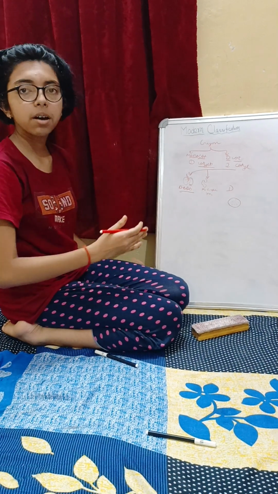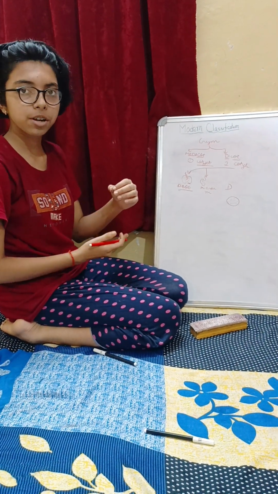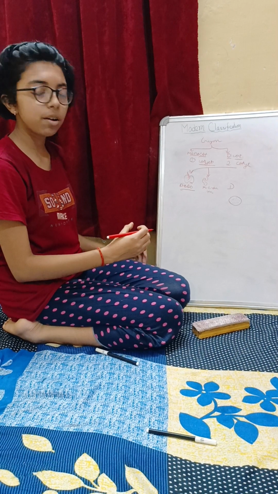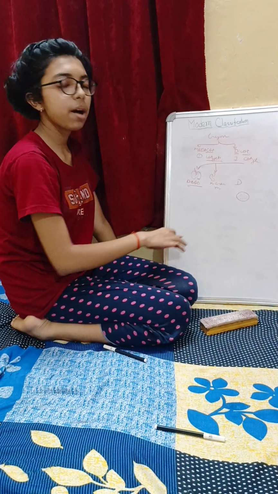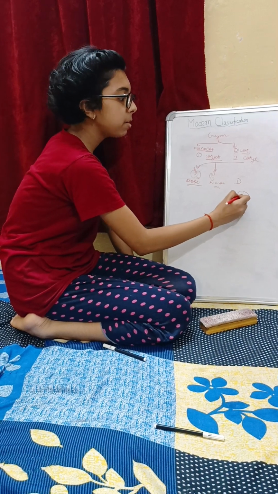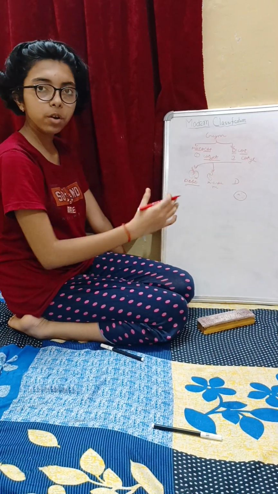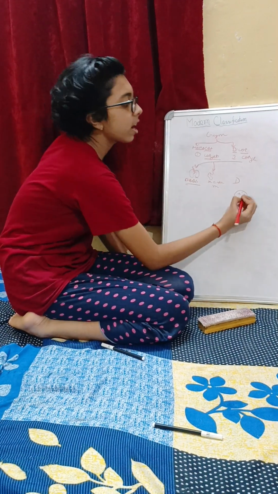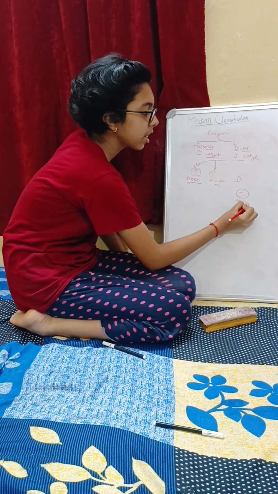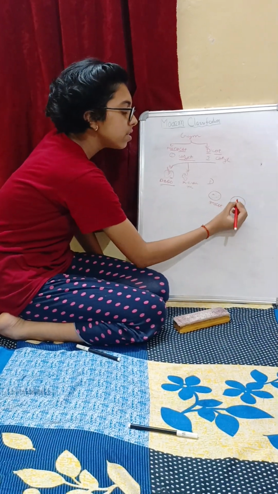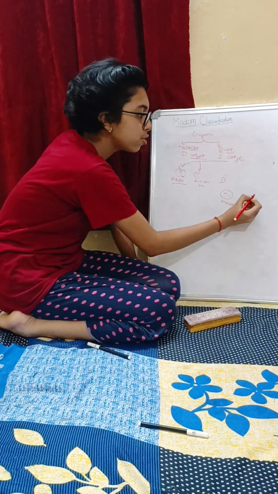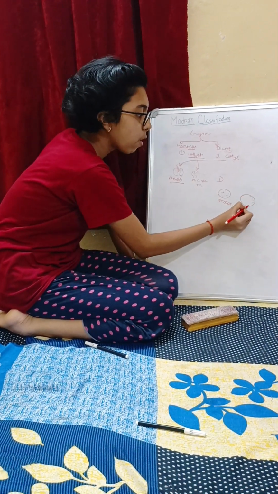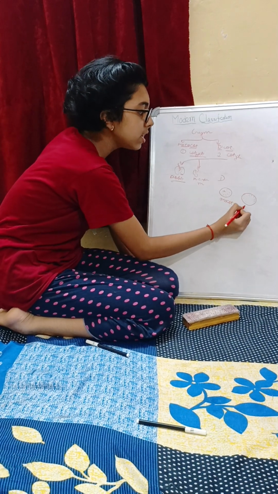If we cut the plant transversely, then we can see the xylem and phloem are spread randomly over the whole surface. So these are monocots. And the dicots have the xylem, phloem and vascular tissues arranged in the form of a ring. So these are all dicots.